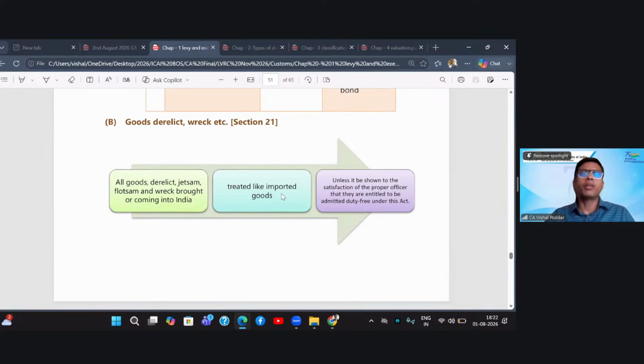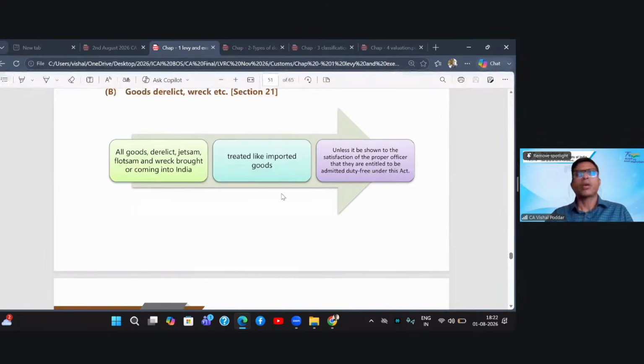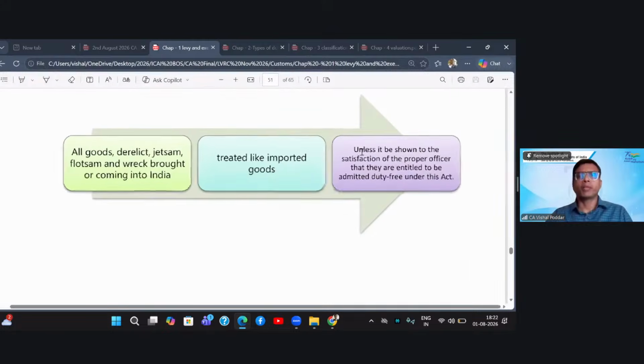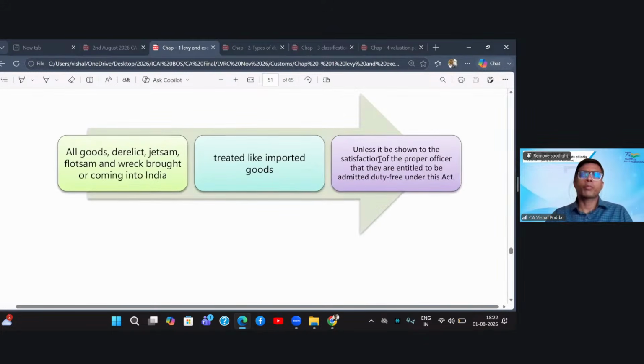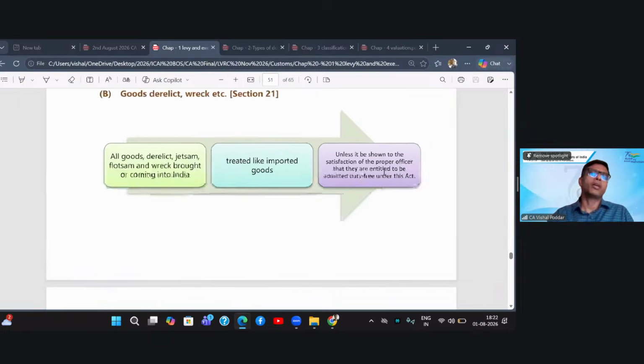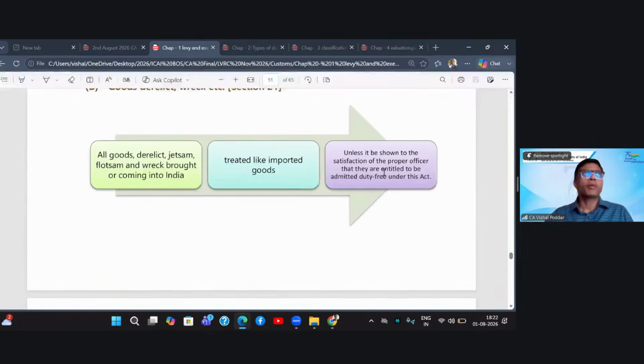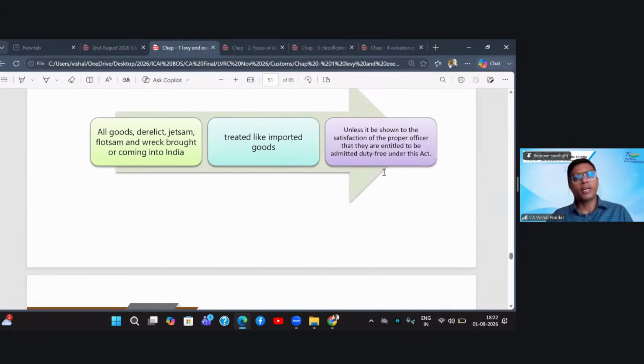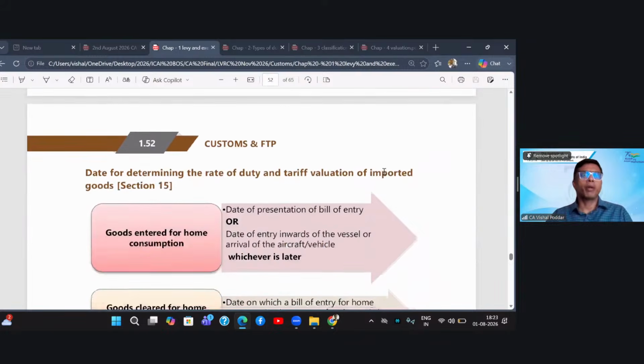The law says we will treat it at par with normal imported goods. So again, these goods which nobody has sent to India, but still you are bringing into India, will be treated at par with imported goods. It means all tax incidents will be the same on these goods. If these goods are leviable to customs duty, they will be leviable. If these are exempt, they will be exempt, unless it is shown to the satisfaction of the proper officer that they are entitled to be admitted duty free. Now, when will this happen? When you can prove that these were goods which you had taken outside and now you are bringing back, only then they can be allowed duty free. Otherwise, they will be treated at par.